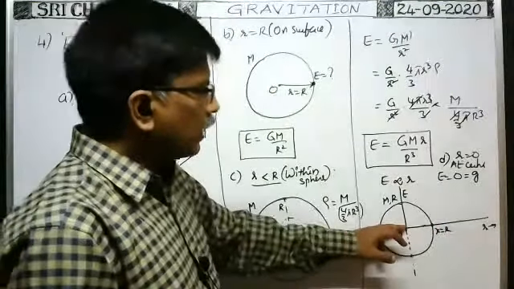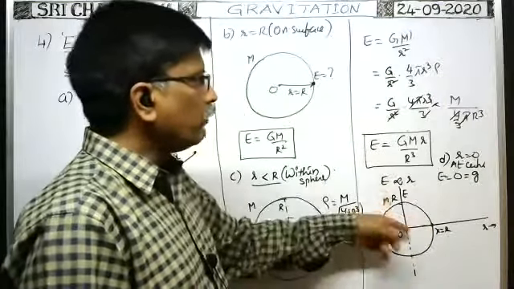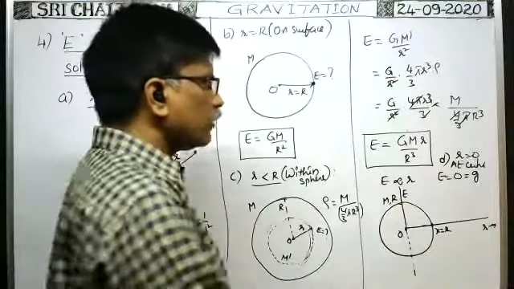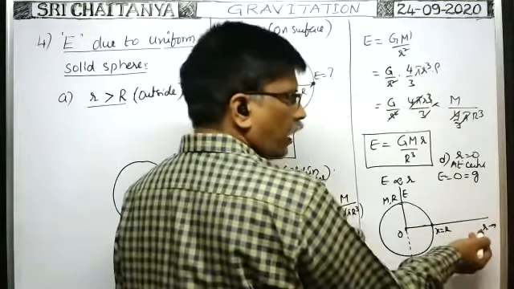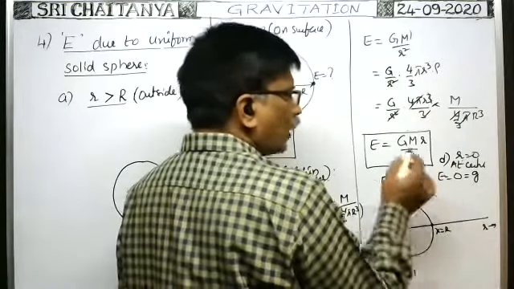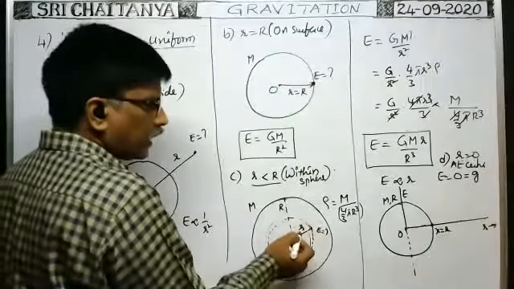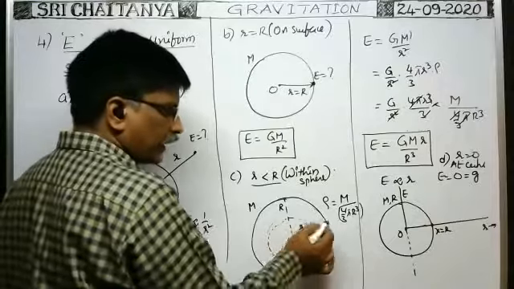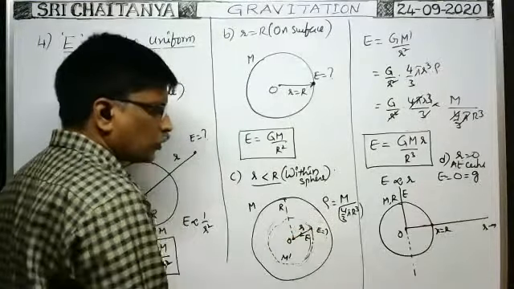From the center of the solid sphere up to the surface means the point lies within the solid sphere only. Within the solid sphere, intensity is directly proportional to r, no? Because we have taken r along the positive x-axis, what is the direction of the intensity of gravitational field? Suppose you take the distance of the point in this direction from the center, then intensity of gravitational field is in the opposite direction, towards the center.